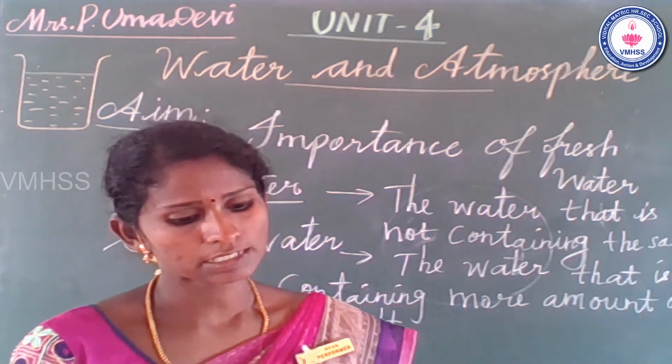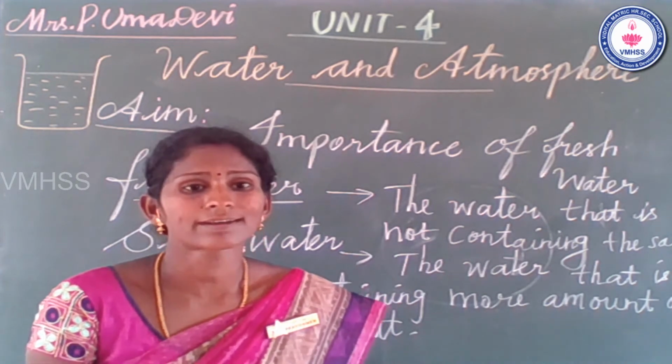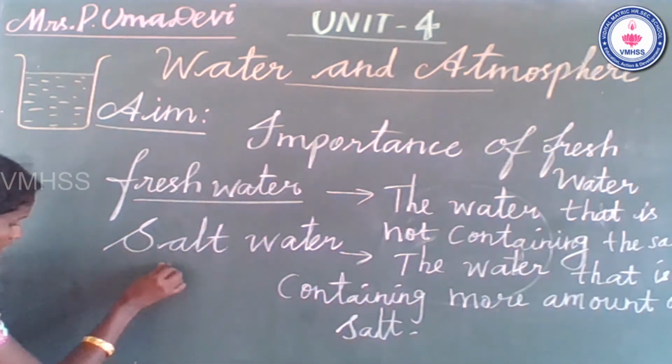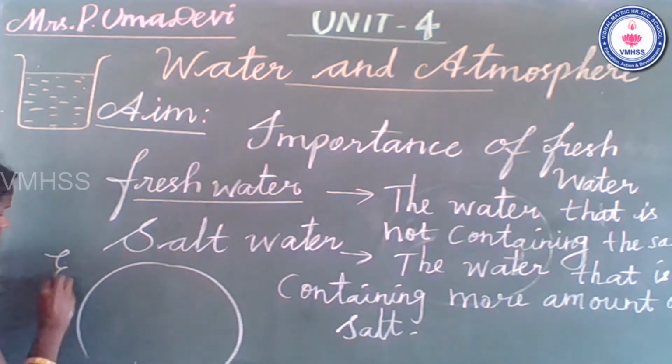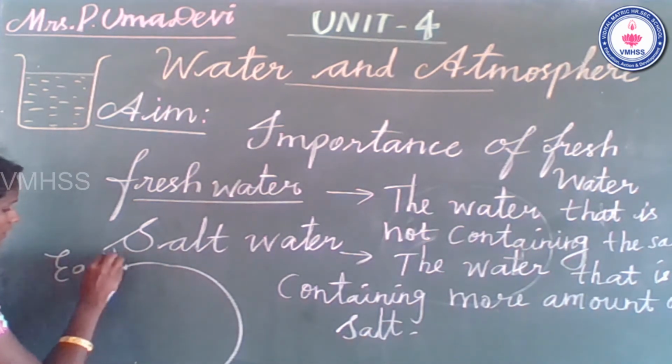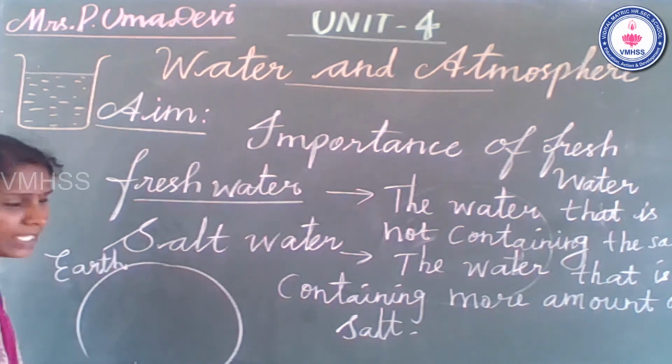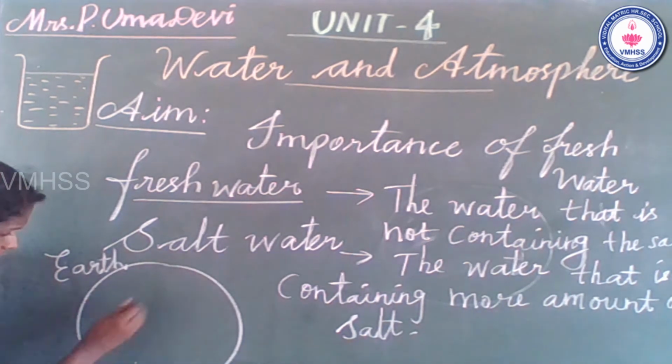If all the water on earth was divided into 100 parts, the earth's water surface is totally... What is the shape of the earth? Yes, it is spherical in shape. Very good.